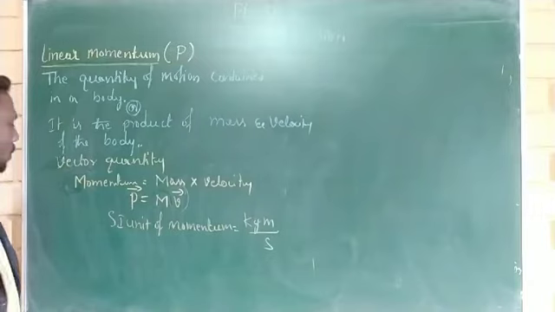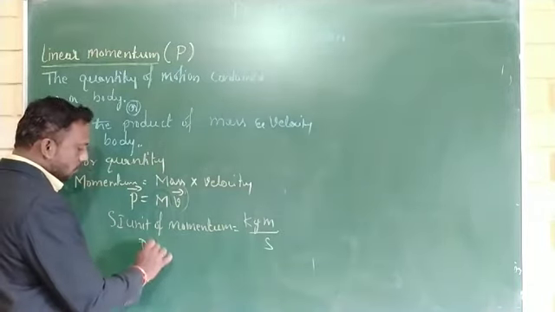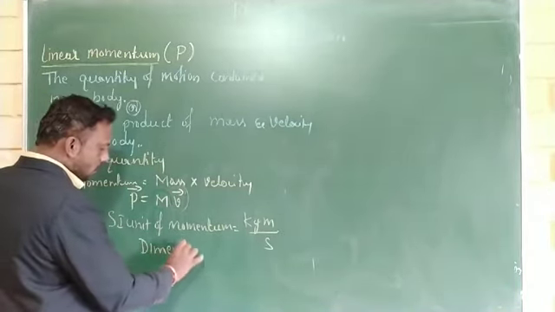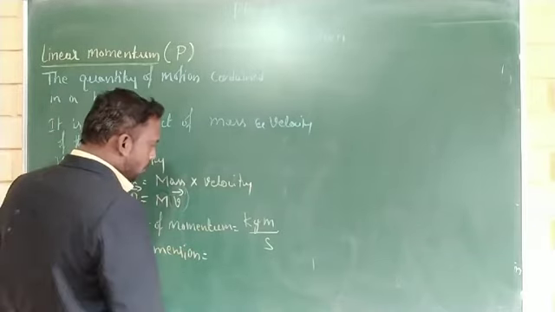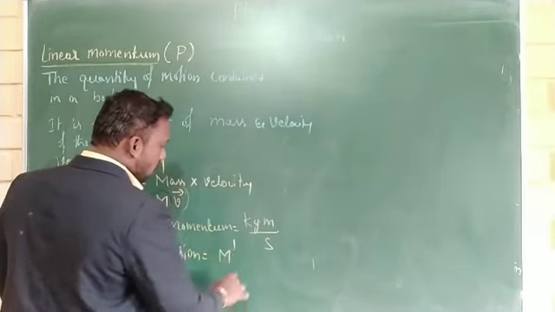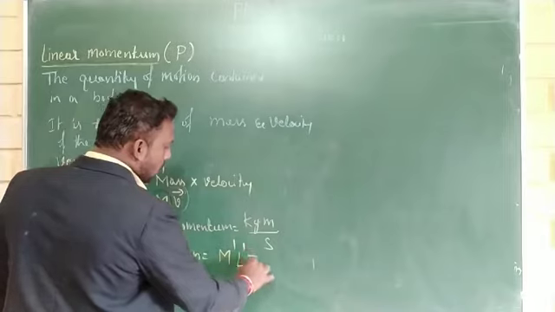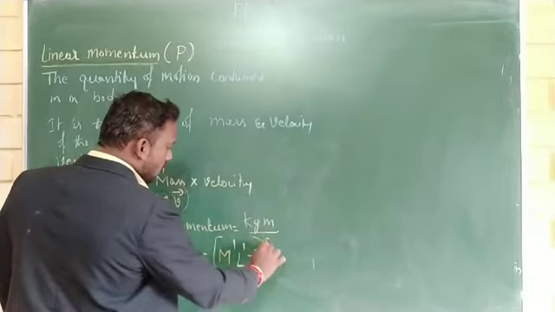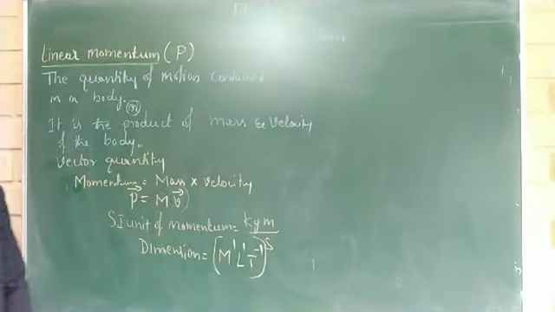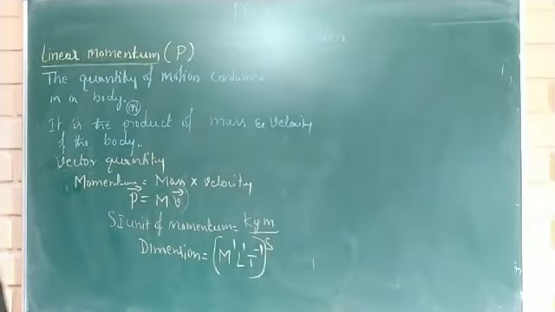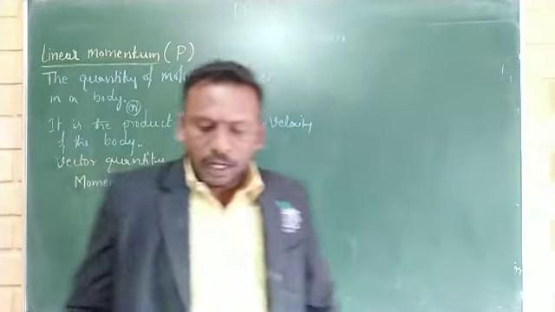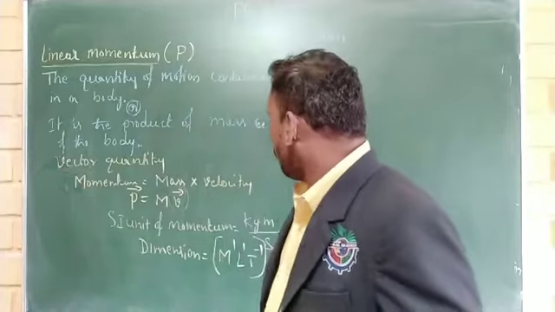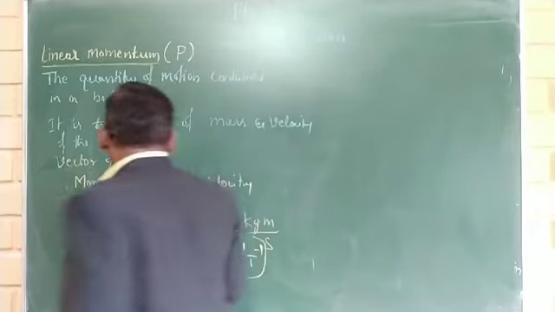Okay. And what is the dimension of momentum? The dimension of momentum is M to the power of 1, L to the power of 1, T to the power of minus 1. And the other unit of momentum is Newton second.